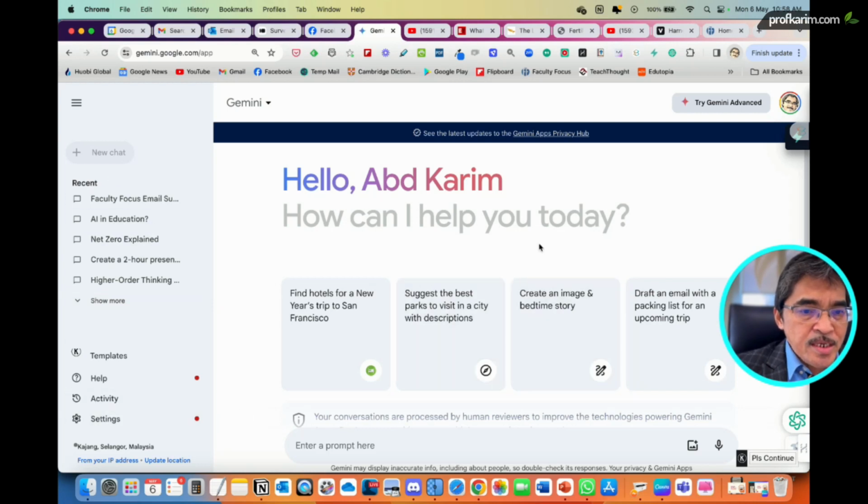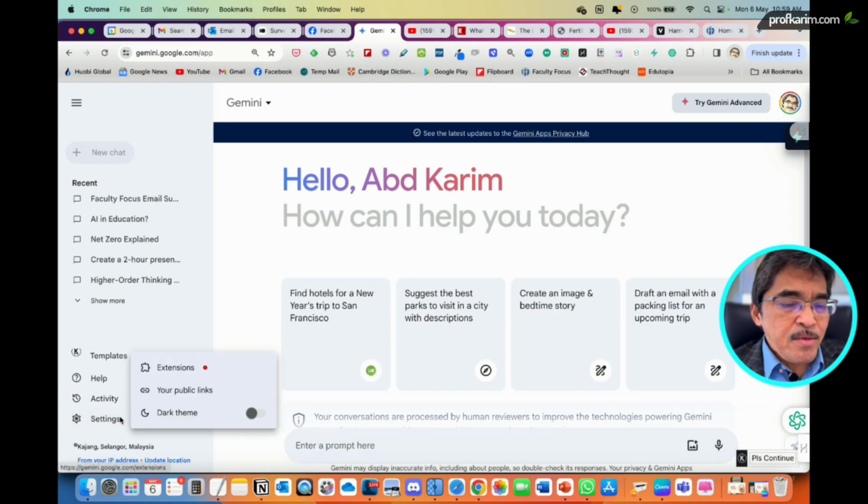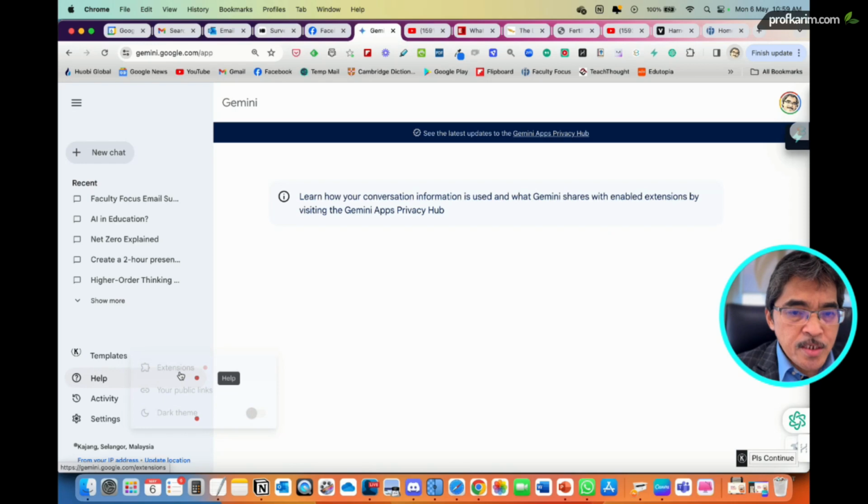On the right hand side is the place where we put in our prompt. On the left hand side, just like ChatGPT, we have all the previous conversations. And if you look down here on the bottom left, you can see activity and settings. So let's go to settings. And here you can see extensions, your public links and dark theme. What we want to do now is go to extensions.